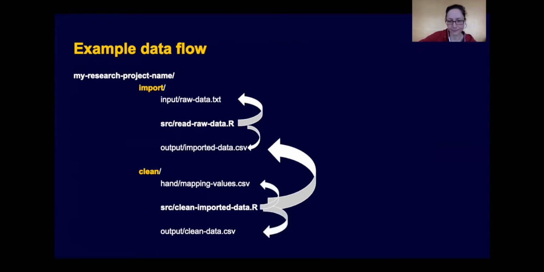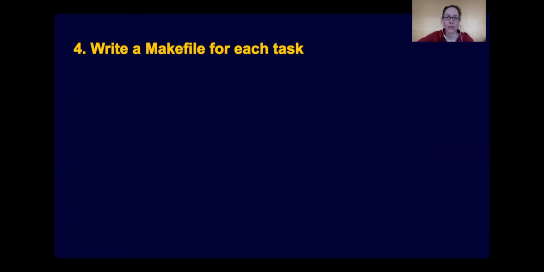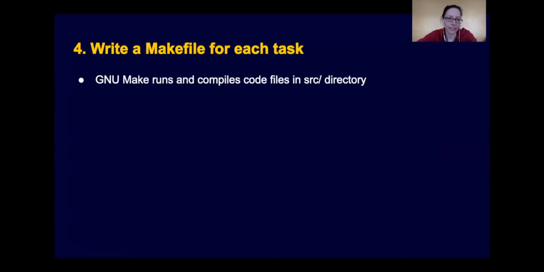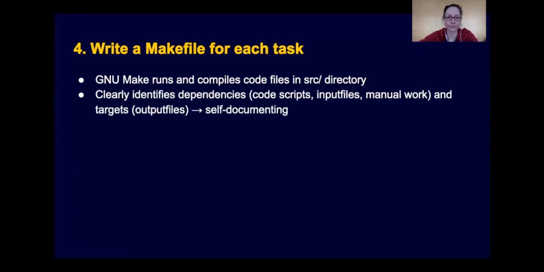to then create the clean data.csv in clean output. Another principle that we can adopt when we're processing research data is writing a makefile for each task. Make is a utility that helps you run and compile code from the command line. And so we can use makefiles to compile all the code that is stored in the source directory in a given task. What's good about writing makefile scripts is that they clearly identify the dependencies. So those are the code scripts, input files, and the manual work files that you have generated. So these are in your input, source, and hand folders. And they also clearly identify the targets. So all the files that are going to be stored into your output directories.